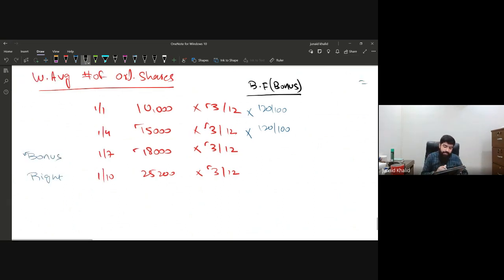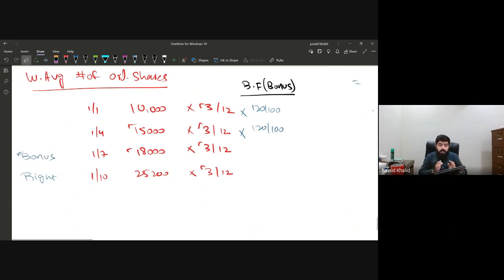Why are we not applying it to the onward shares? Because in these number of shares, the bonus shares are already in action. In these 18,000 and 25,200, bonus shares are already available. So the bonus fraction related to the bonus issue does not need to be applied in these last two issuances. But yes, in the previous shares, there were no bonus shares in action. So we have applied the bonus fraction to all the shares that were in issue before the bonus shares.